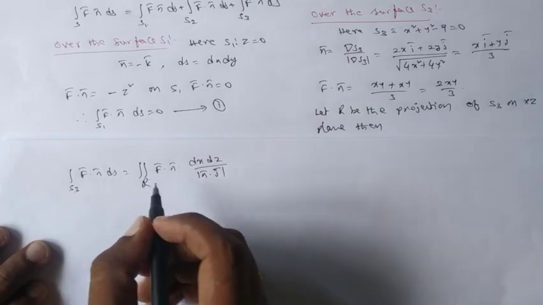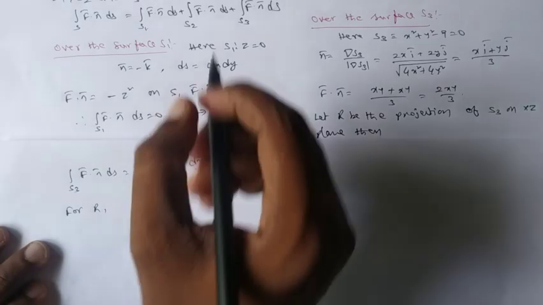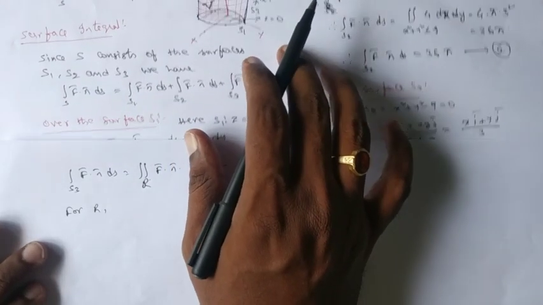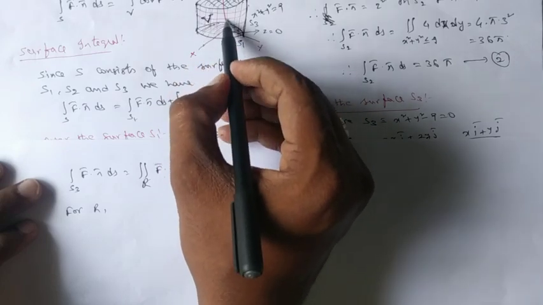So this R is now a plane region. So for R, we can see here what this R is. R is here, we can have this rectangle region.